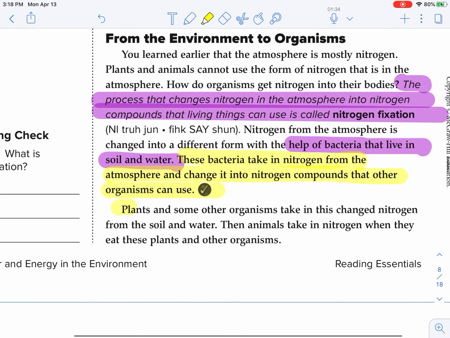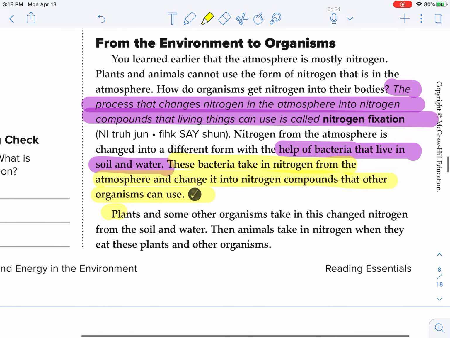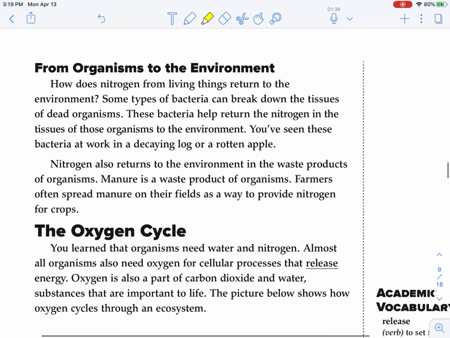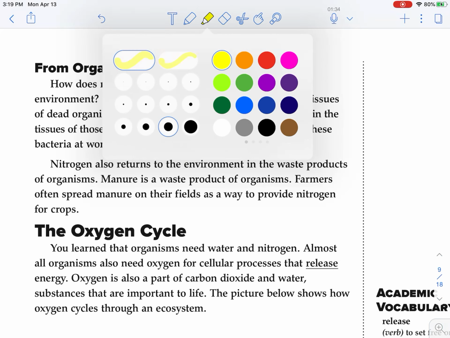Okay, so here we see how it goes from the atmosphere down into the soil, and there's bacteria that converts it so that the plants can use this usable form of nitrogen, and the organisms get it when we eat that plant or when we eat organisms that eat that plant. Okay, so from organism to the environment.